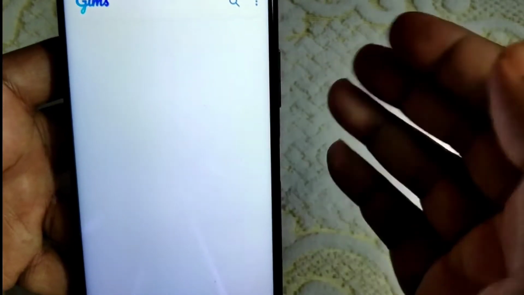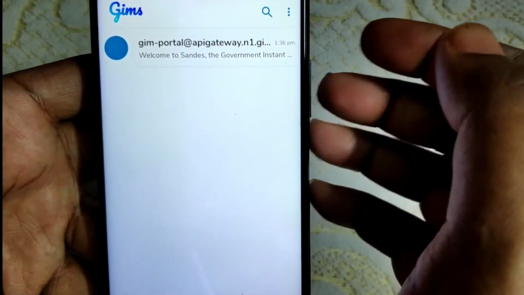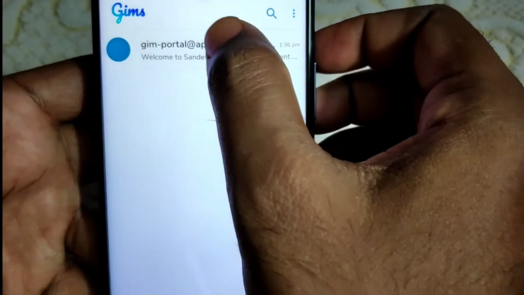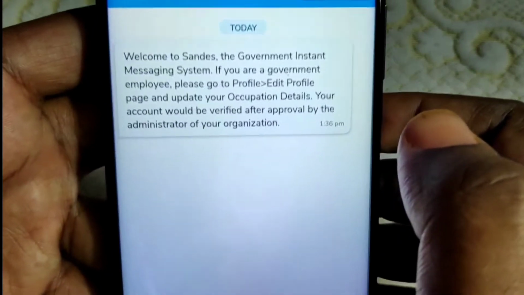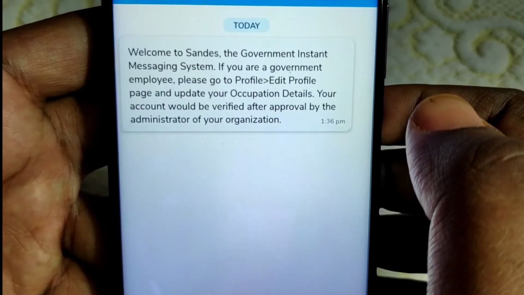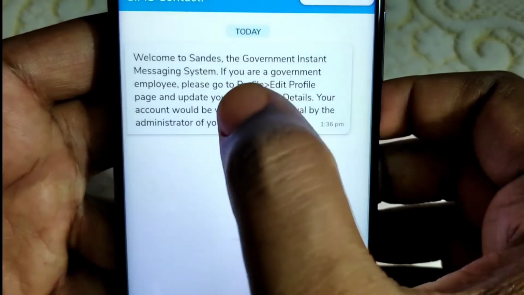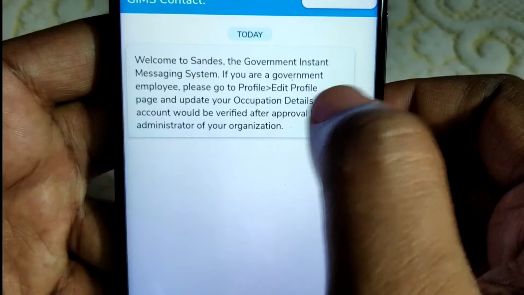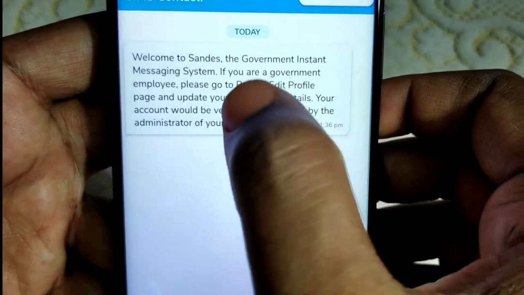Now the account has been created. Now you can start chatting. You can see some kind of welcome message is there. Welcome to Sandesh, the government instant messaging system. The full form of GIMS is Government Instant Messaging System.